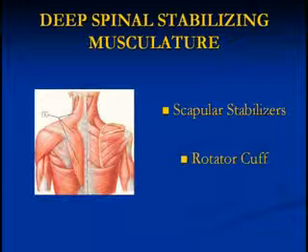Your scapular stabilizers are the muscles that support your shoulder blades, and these are critical for anybody who struggles with shoulder problems, headaches, neck pain, jaw dysfunction. Your shoulder blade is really the foundation from which so many muscles that produce head and neck and arm movement arise. So the shoulder blades themselves have to be really stable so the foundation can be strong, so that the muscles that control movement of your arm or control movement of your neck have a solid foundation to work upon.